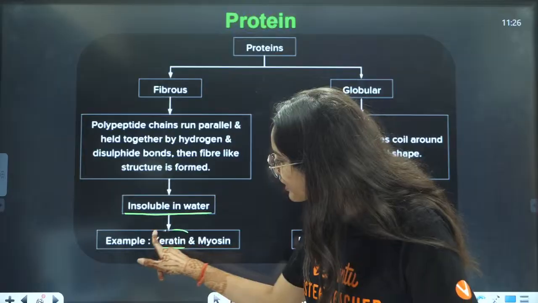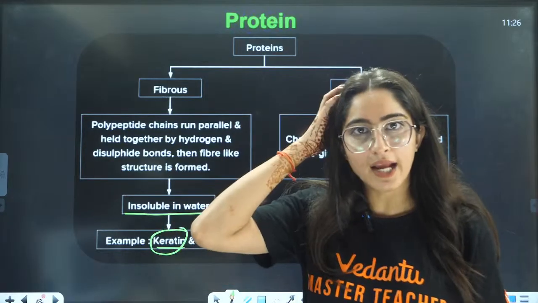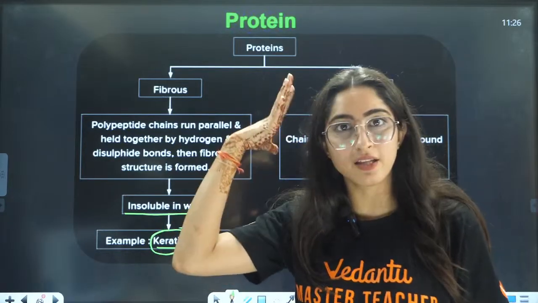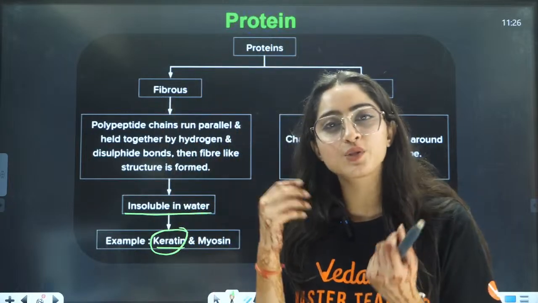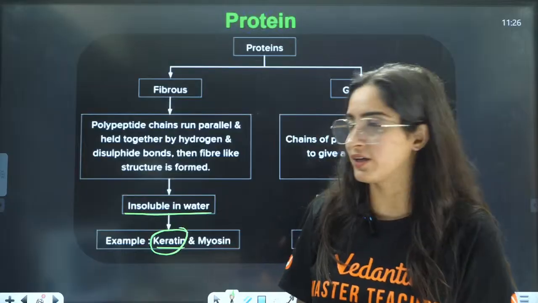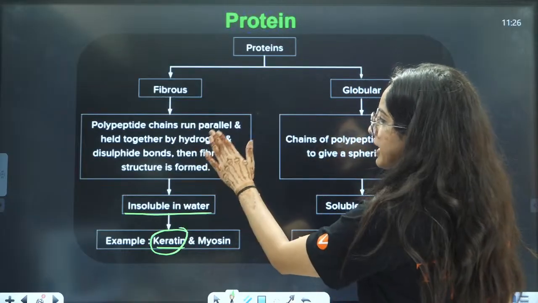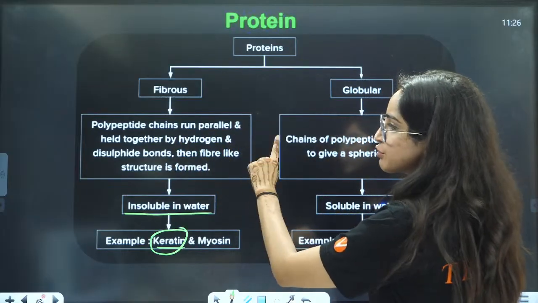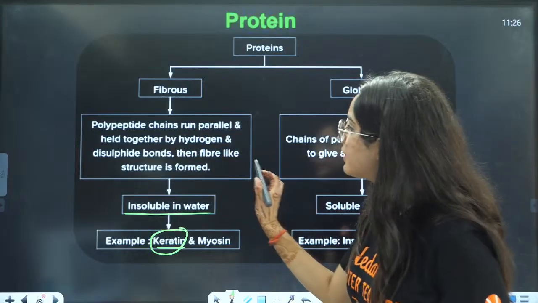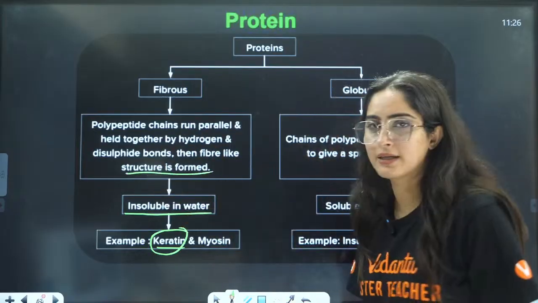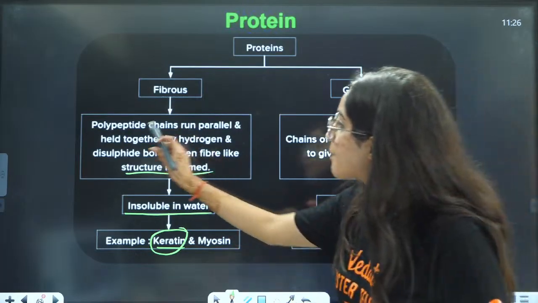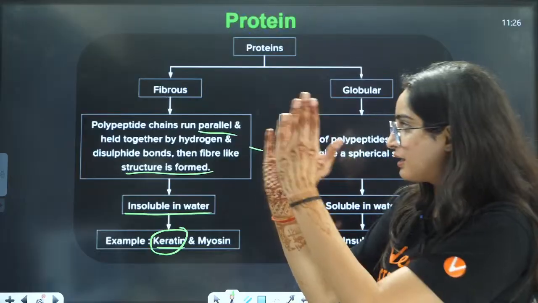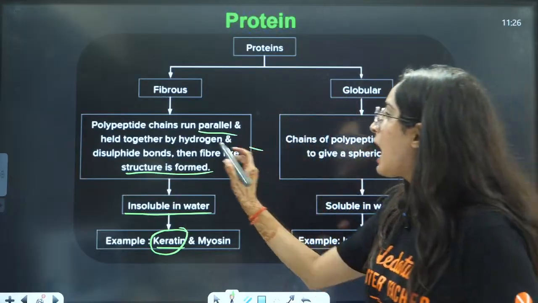So this keratin is present in our hair, right? That is making it strengthen, right? That is why this keratin is insoluble in water. That is why our hair are not soluble in water, right? So polypeptide chains run parallel and held together by hydrogen and disulfide bonds. The fiber-like structure is formed, right? So basically, if you talk about the structure of these proteins, polypeptide chains run parallel and held together by hydrogen